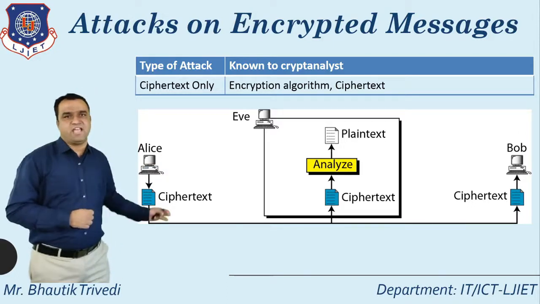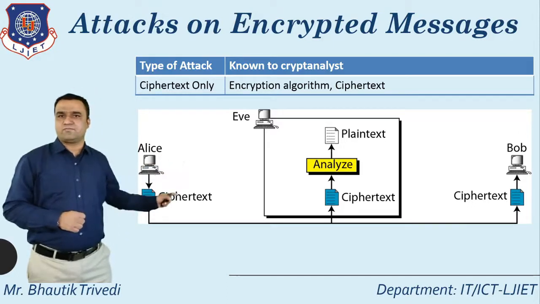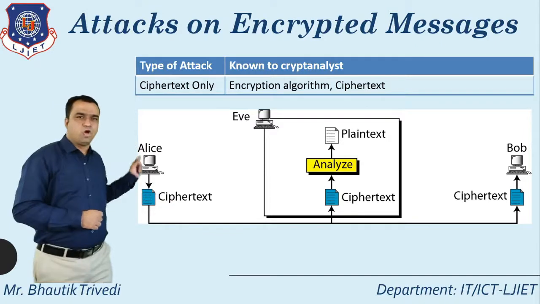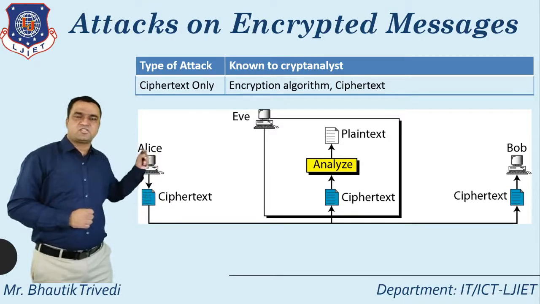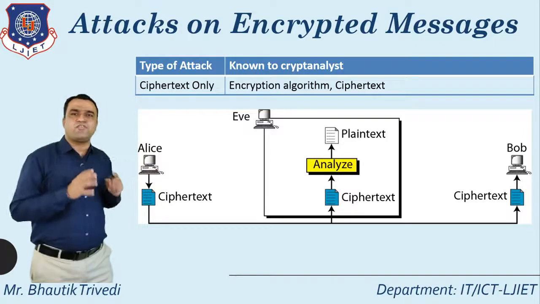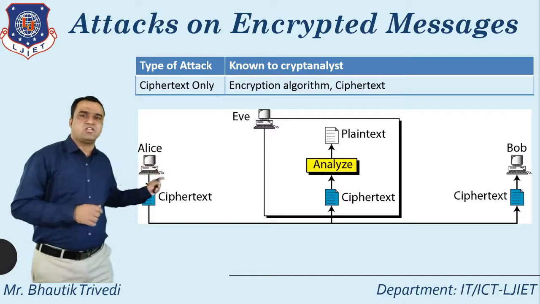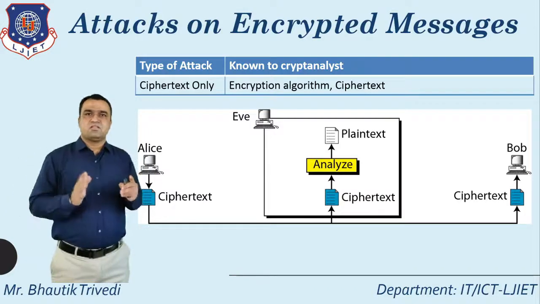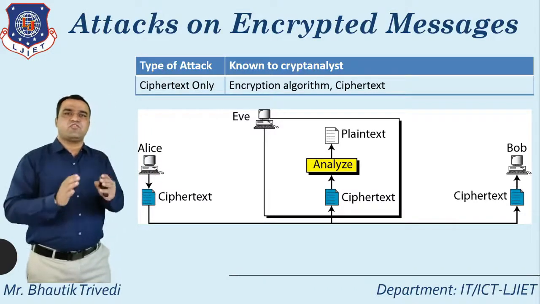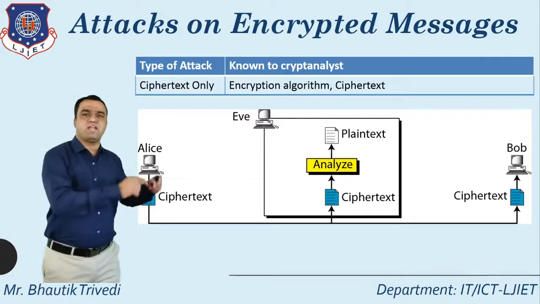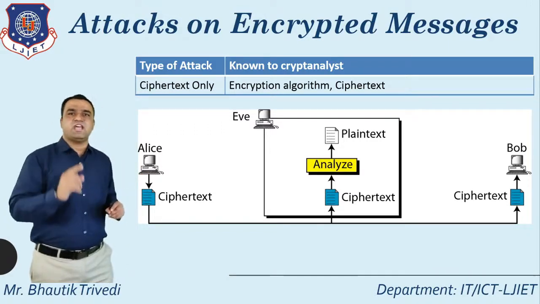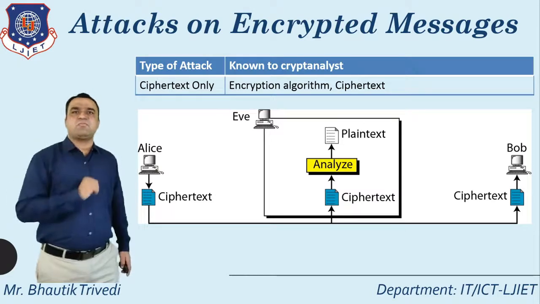Here you can see one diagram for that. Alice and Bob know the ciphertext. The ciphertext only attack focuses only on the encryption algorithm and the ciphertext. That is about attack number one. Attack number two,